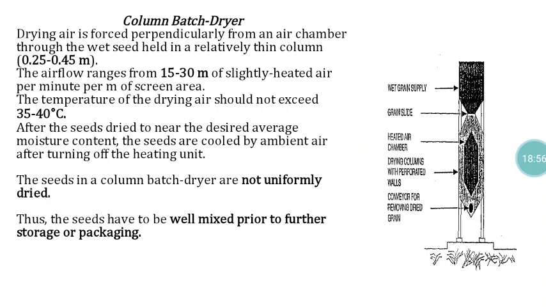The flowing heated air will remove the moisture content, so whatever seed reaches the bottom will be dried. Here the column specification is also given. The seed column thickness is 0.25 to 0.45 mm, the heated airflow rate is 15 to 30 meter per minute per meter of screen area, and the heat is 35 to 40 degrees Celsius.